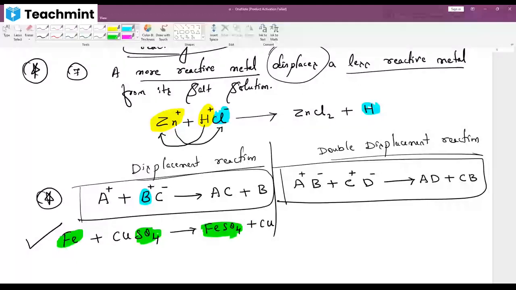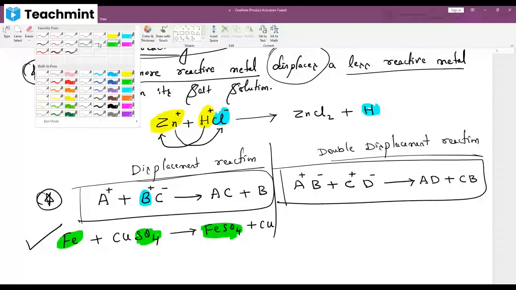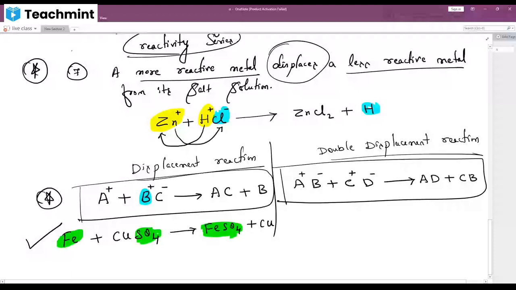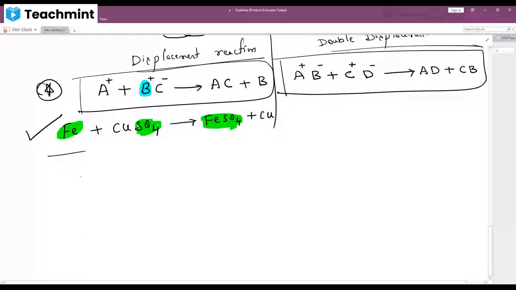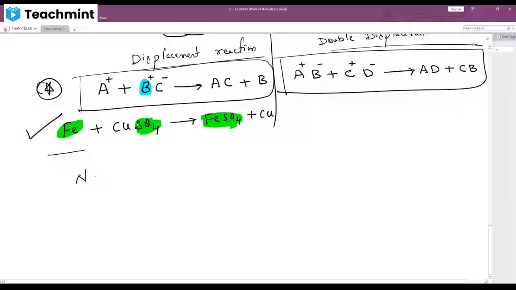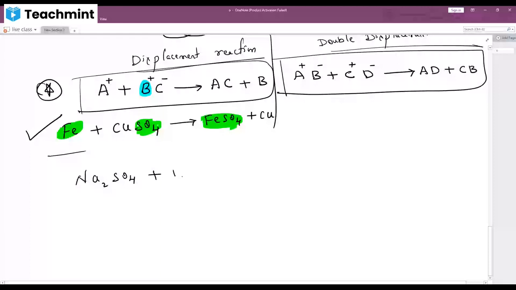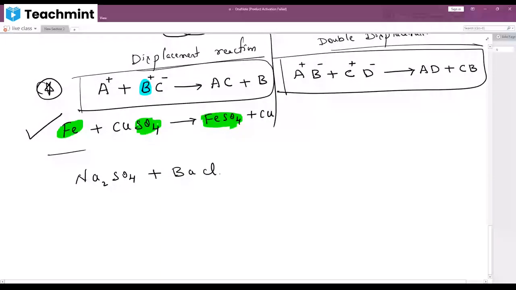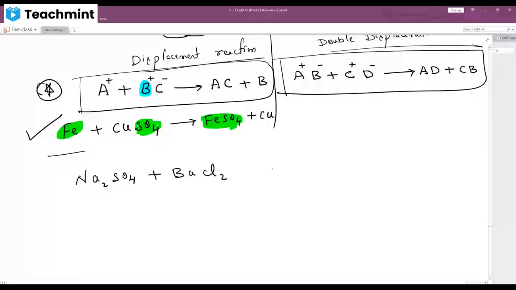Understood? Now double displacement, same thing. You can take the best example I'm giving. The best example for double displacement, and this question has appeared in the exam, the same example they have given, is sodium sulfate plus barium chloride. Sodium sulfate plus barium chloride gives barium sulfate plus sodium chloride, NaCl.